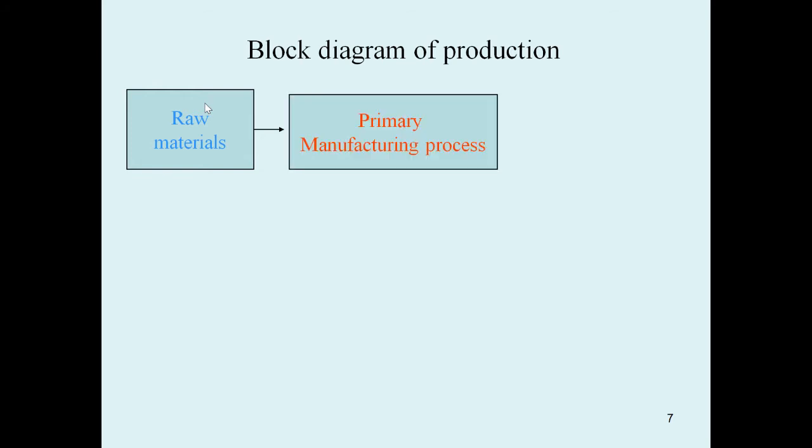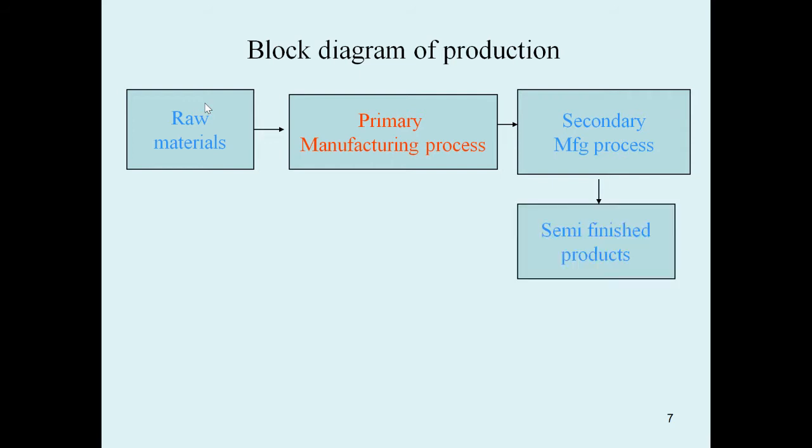We can see a block diagram of production, showing how we prepare a component or article, from the initial stage to the final stage. First of all, you take the raw material. Then, by using some primary processes, the raw material is transformed into a semi-finished product. Then comes the secondary manufacturing process. In the secondary manufacturing process, the semi-finished product becomes a finished product.